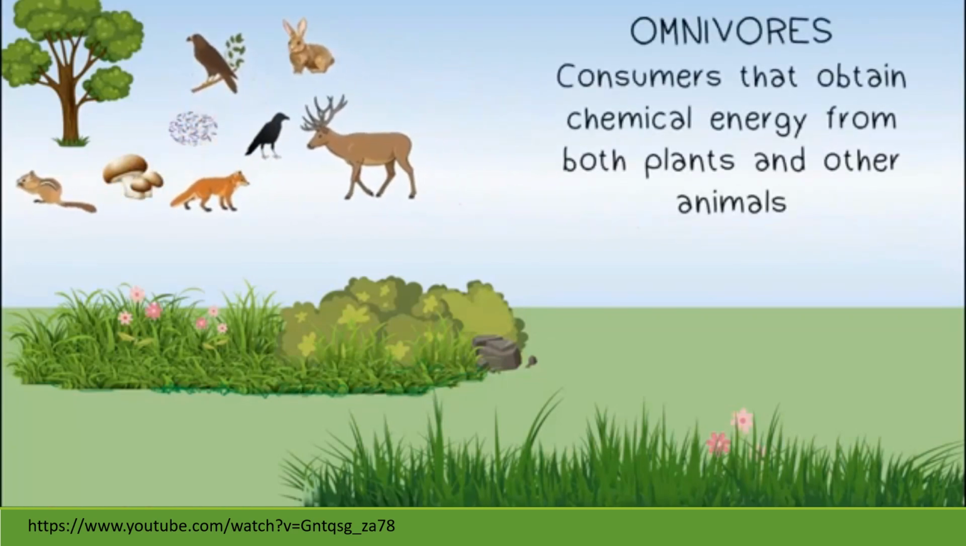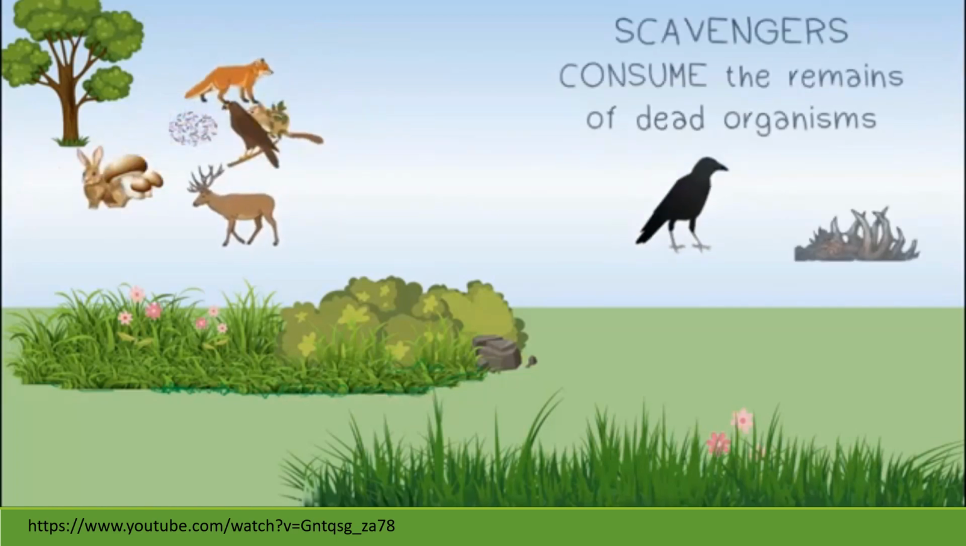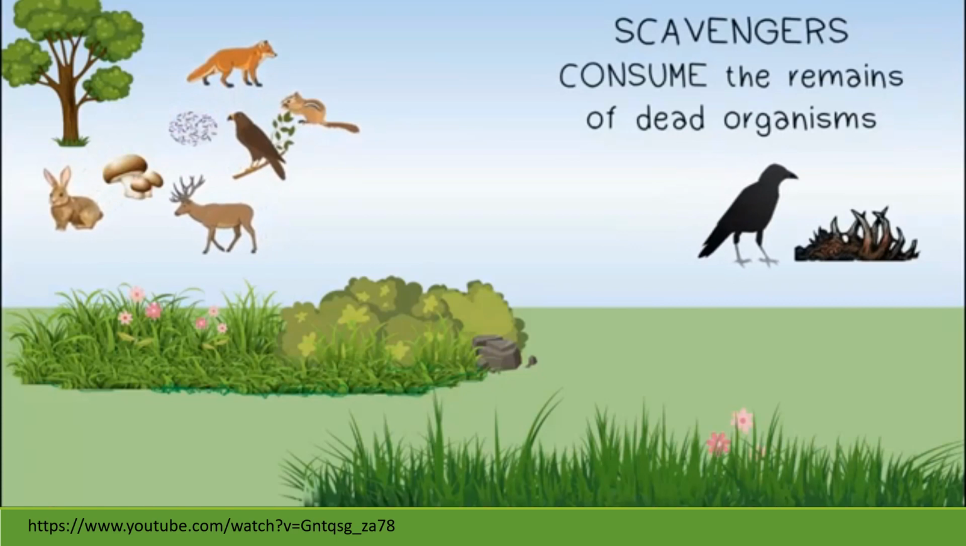A third type of consumer is called an omnivore. Omnivores are consumers that obtain chemical energy from both plants and other animals. Some consumers are scavengers. They're not hunters because they don't hunt the meat that they eat, but they consume the remains of dead organisms left behind by predators or organisms that died on their own.